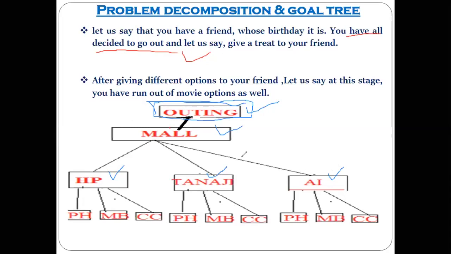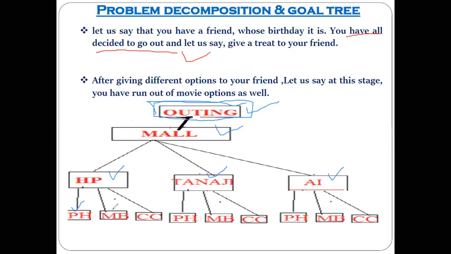Then you tell him, after watching the movie, we'll go and take dinner. Now you tell him that we may take dinner at Pizza Hut, for example, Pizza Hut as one hotel.